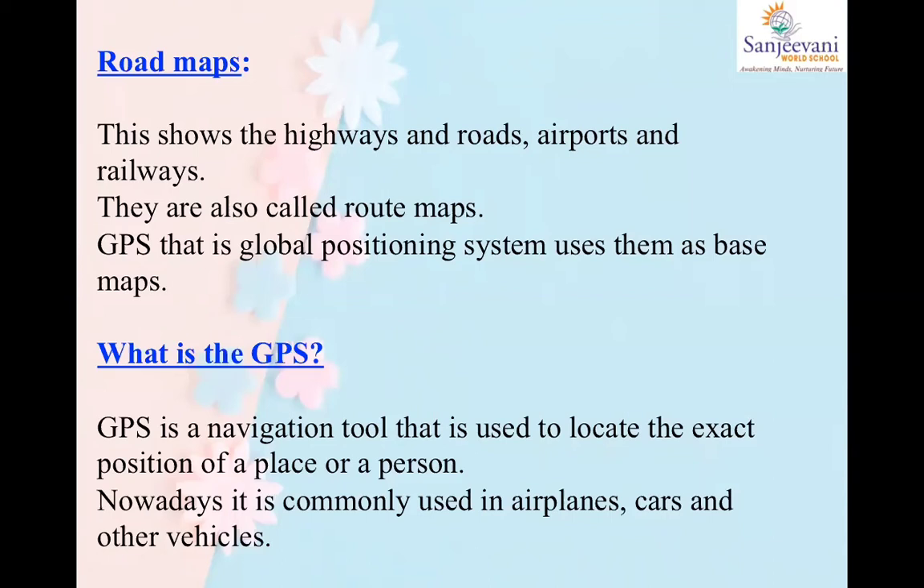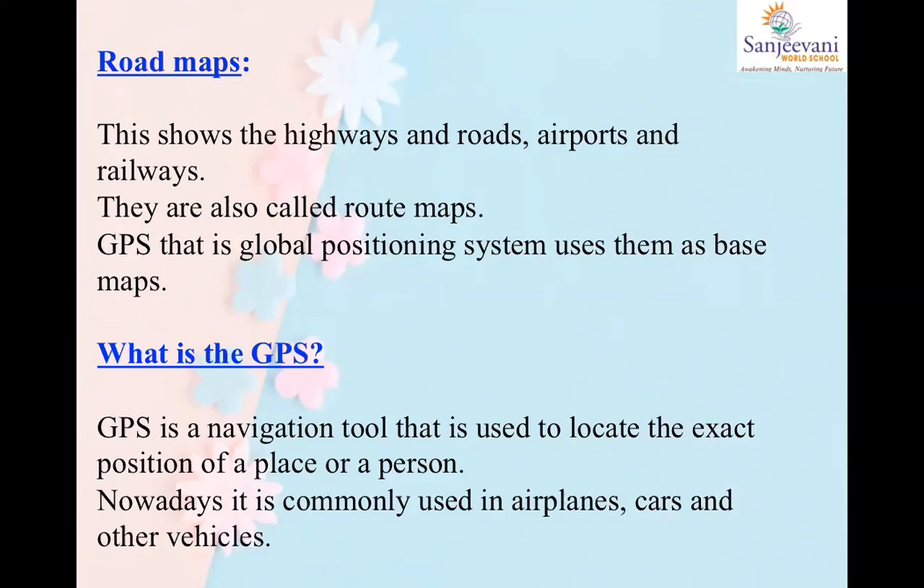So if you want to travel from your school to Juhu Beach, you can use GPS, that is global positioning system, that is available in your cell phone devices. Now what is GPS? I'll tell you in detail. When you open Google Maps, that is through GPS. So GPS is a navigation tool that is used to locate the exact position. Now if you want to go to your best friend's house, and that best friend has given you an address, but sometimes we don't know the new places.